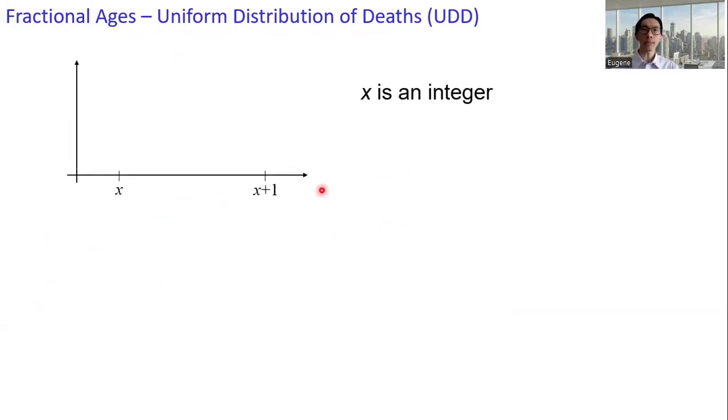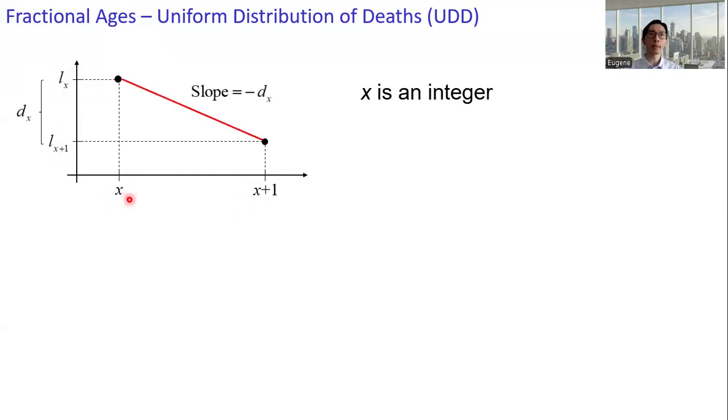What is the UDD assumption? Suppose x is an integer. At age x, we have l_x, and at age x plus 1, the expected number of survivors is l_{x+1}. We assume a linear function linking up l_x and l_{x+1} at age x and x plus 1 respectively.